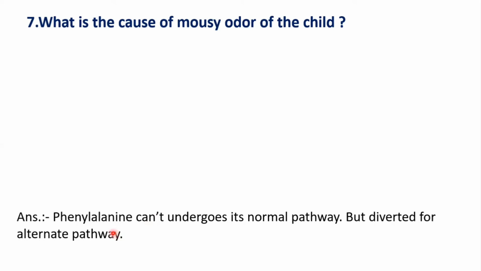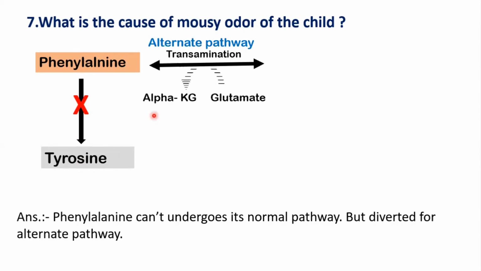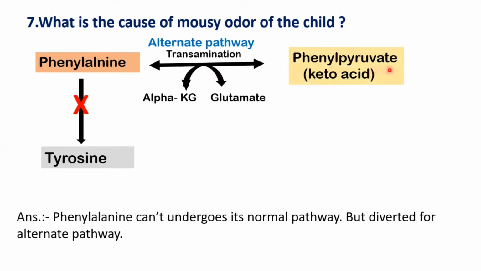The next question is, what is the cause of the mousy odor of the child? In PKU, phenylalanine cannot undergo its normal pathway, that is the formation of tyrosine, but it will be diverted to an alternate pathway. We can show it in this form: phenylalanine, as it cannot form tyrosine, will take the alternate pathway, that is transamination, and forms phenyl pyruvate. As it is a keto acid, phenylalanine and phenyl pyruvate get accumulated in the tissues and blood, and that's why the name is phenylketonuria.